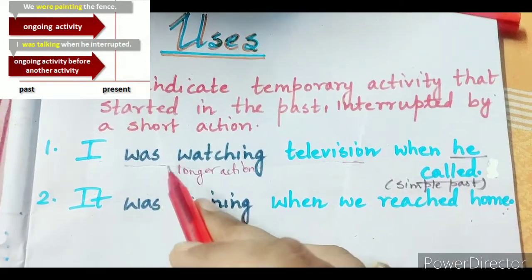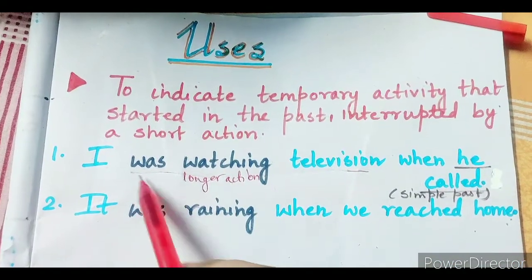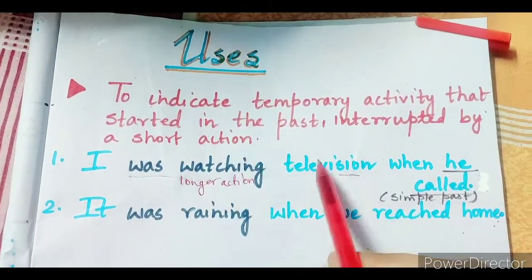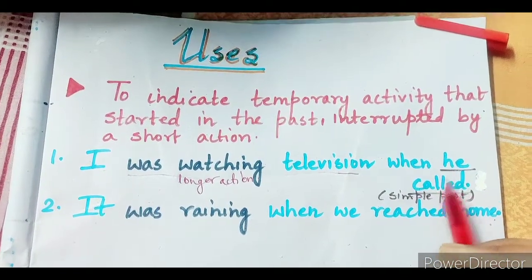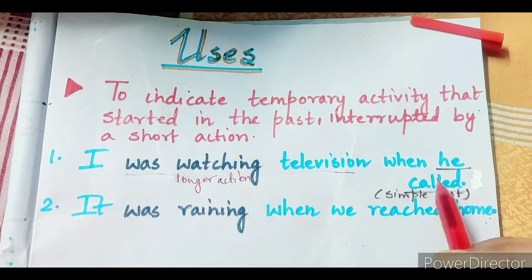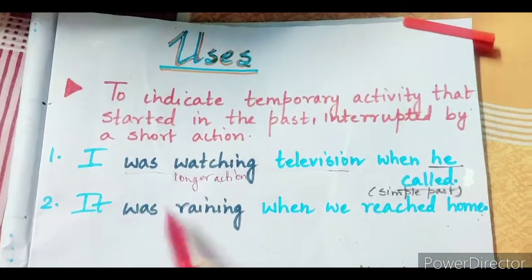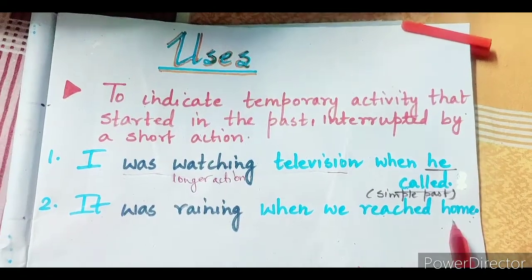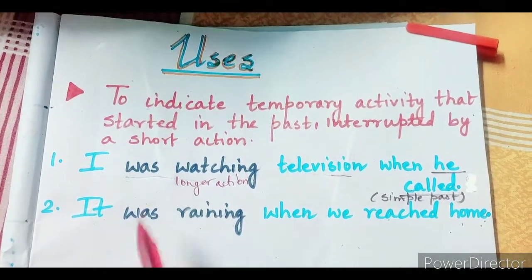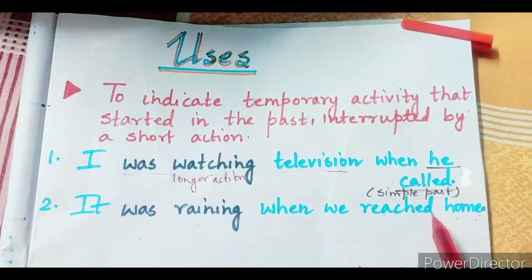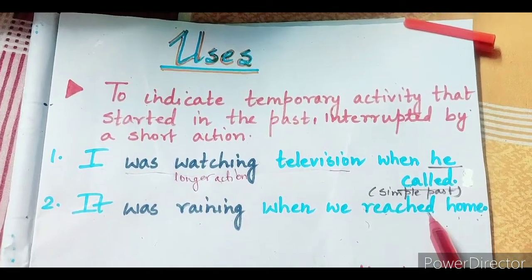What was the longer action? Watching television. So keep in mind, the longer action will be in the past continuous form and the shorter action will be in the simple past form, like he called. We are only using the simple past form over here for the shorter action. Okay. The second example, it was raining when we reached home. So what was happening in the past? It was raining. But when it was raining, all of a sudden we reached home. So the longer action was interrupted by the shorter action, that is reaching home.